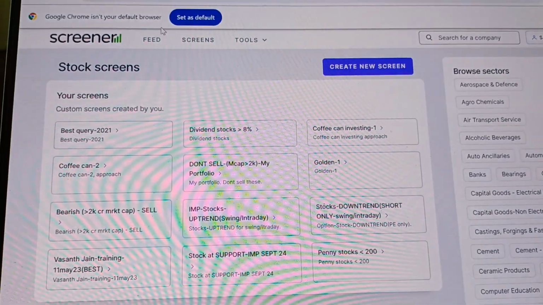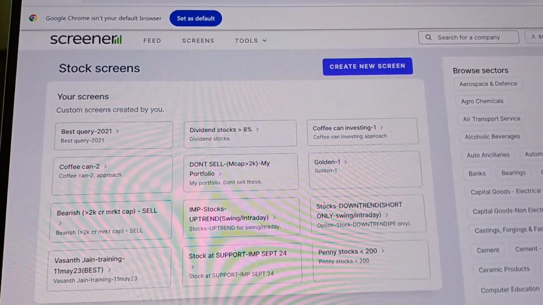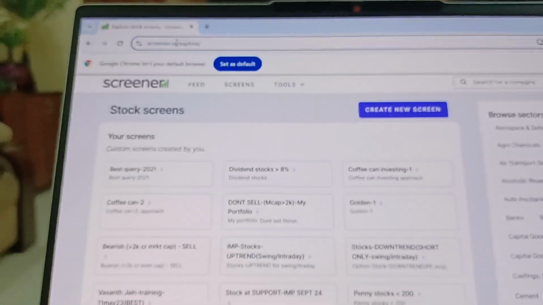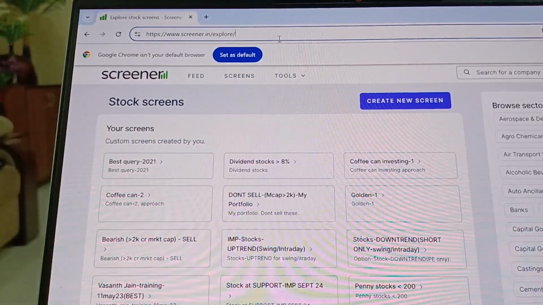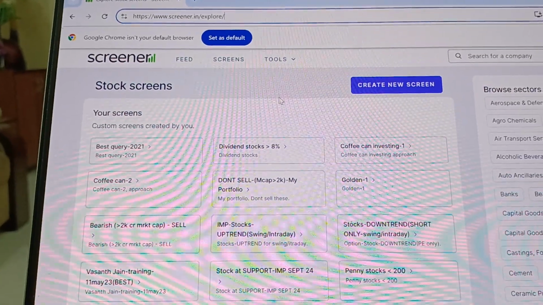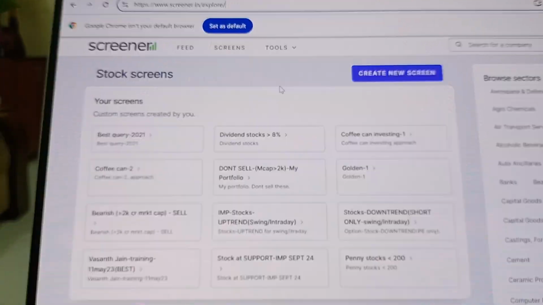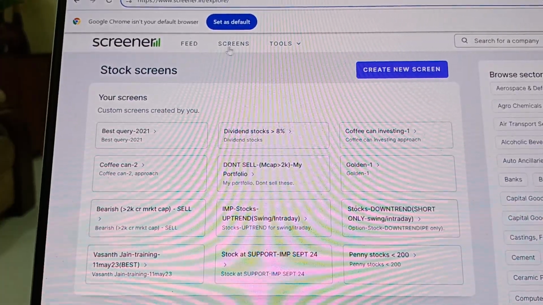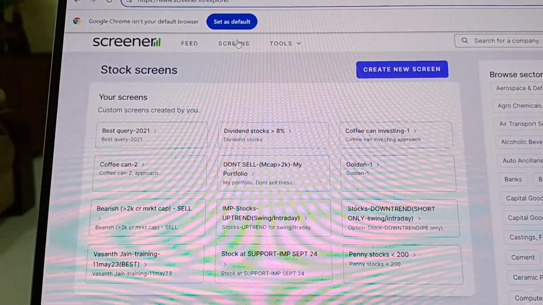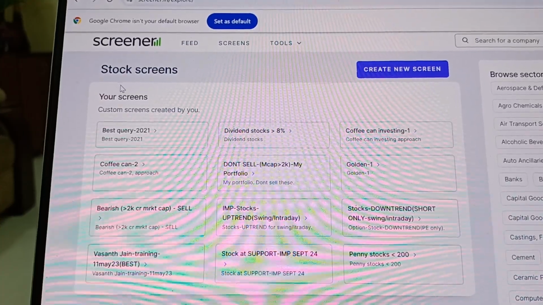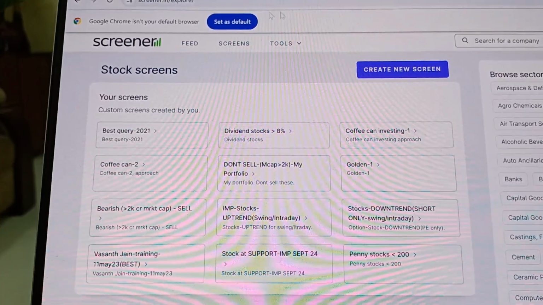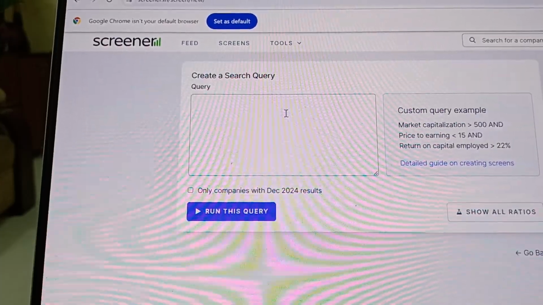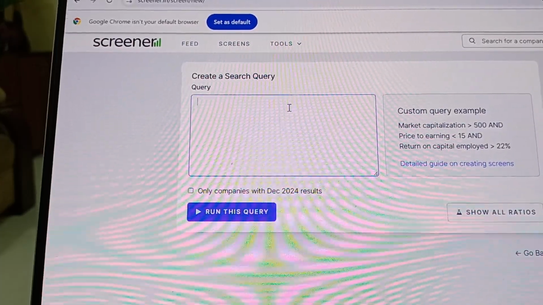So here you can see the website name is screener.in. Okay, and once you go to the home screen, you will log in with your Google account, whatever it may be, and then you have things like feed, screens, tools. In the screens, you can filter out the screens you have created. One way to create a new screen is you go here and select your criteria.